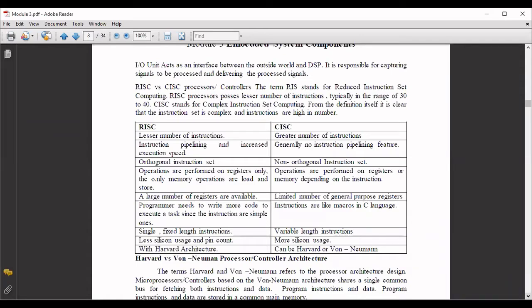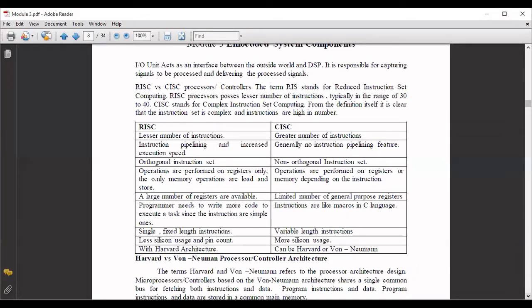So here in the CISC, operations are performed on registers or memory depending upon the instructions. When it comes to the RISC, a large number of registers are available, but in the CISC, a limited number of general purpose registers are available. So the programmer needs to write more code to execute a task since the instructions are simple ones. Here instructions are like macros. In the C language, you write macros like that. You'll be having such instructions in the CISC.